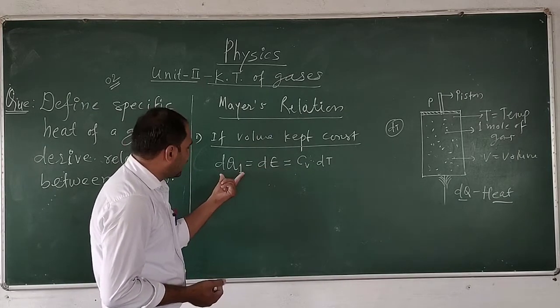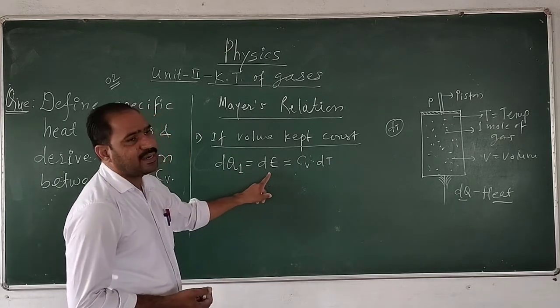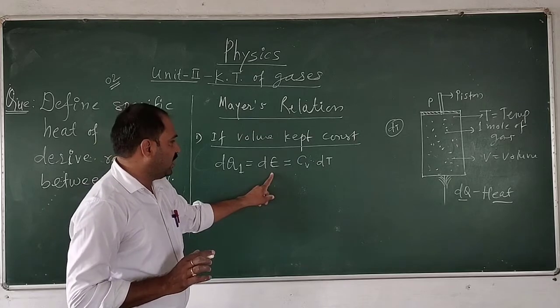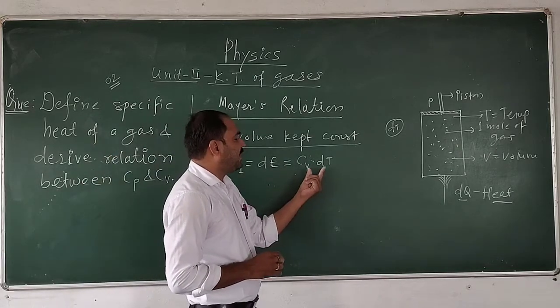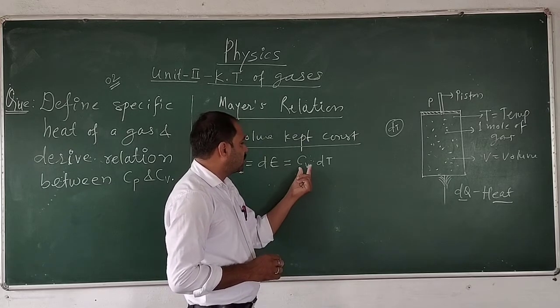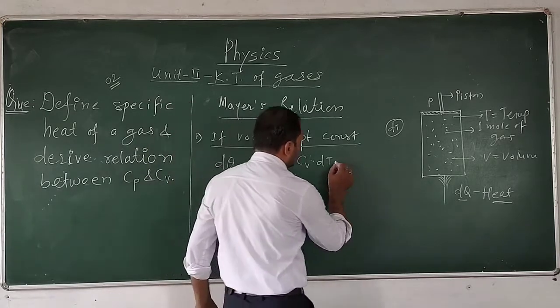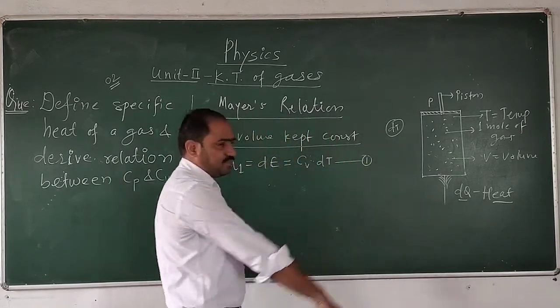Here, whatever amount of heat is supplied to the gas is equal to the change in internal energy of the gas, and that will be equal to Cv dT. Cv is the specific heat at constant volume, and dT is the change in temperature of the gas. This gives you the first equation.